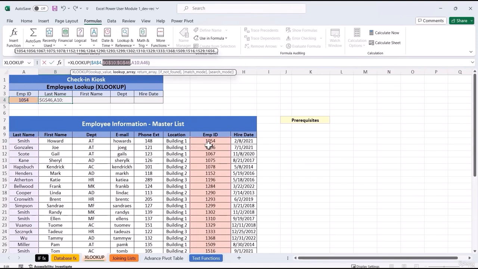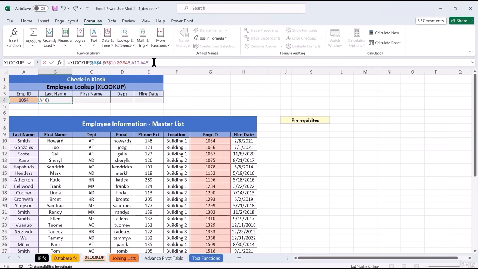I'll press F4, absolute reference those as well. So now we are looking on to the ID cell A4. We'll also look on the ID range over here. So now what we can do, we can autofill over and just change the return range. We'll go ahead and press enter.